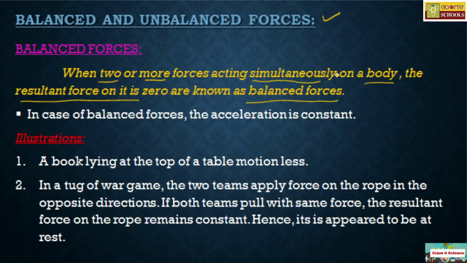So when two or more forces act simultaneously on a body, the resultant force becomes 0, and hence such kind of force is known as balanced forces.